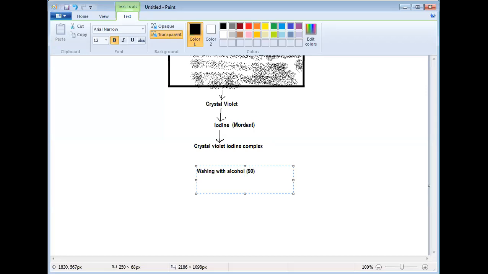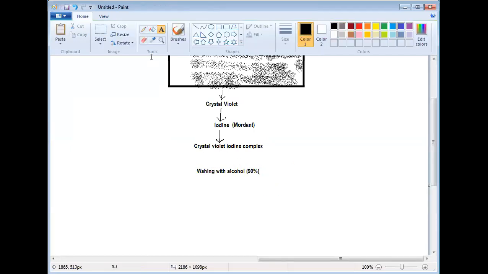For washing, basically we use ethanol, or any organic solvent like acetone. Clear? After washing, if we check it under the microscope, a gram positive bacteria will retain the color, and a gram negative bacteria will be colorless.